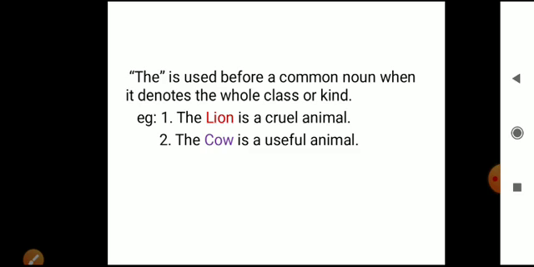Like, the lion is a cruel animal. We are not talking about a single lion. We are talking about the whole class, whole kind. The lion is a cruel animal. The cow is a useful animal. Not about a single cow. We are talking about the complete whole class, whole kind of that animal. I have denoted them in different colors. So the is used before a common noun when it denotes the whole class or kind. Okay, beta? Did you understand, beta? Let's move to the next slide.